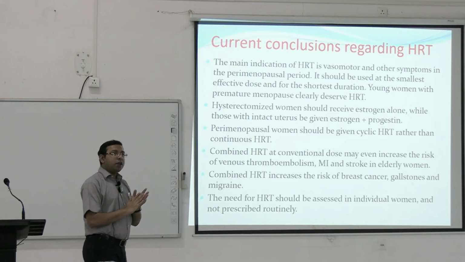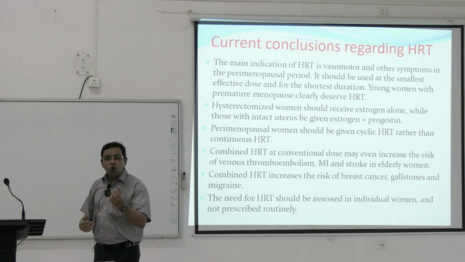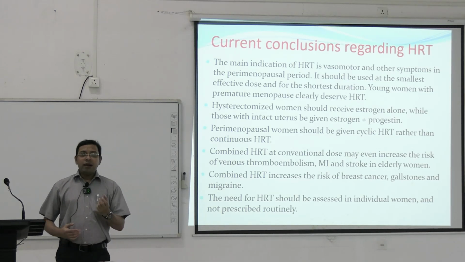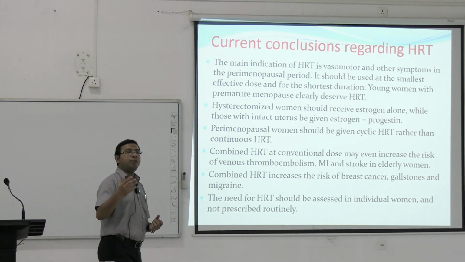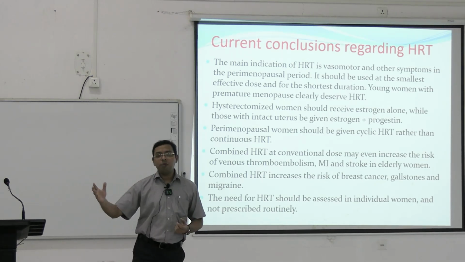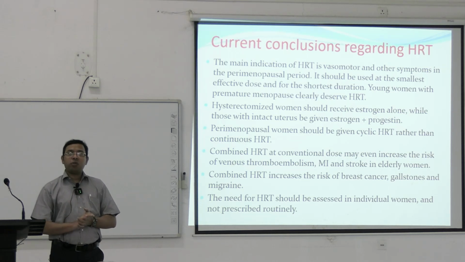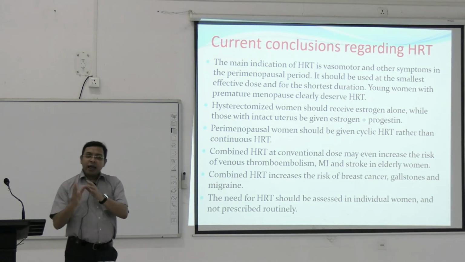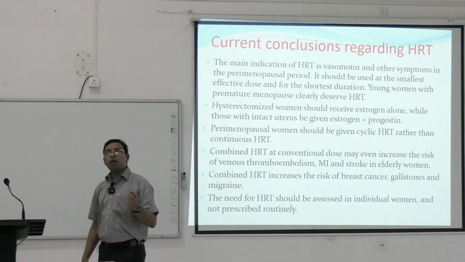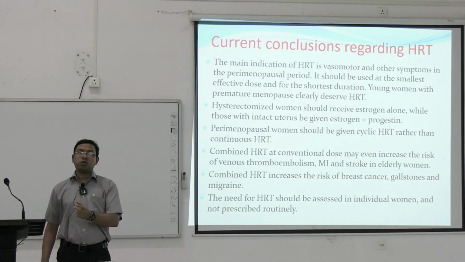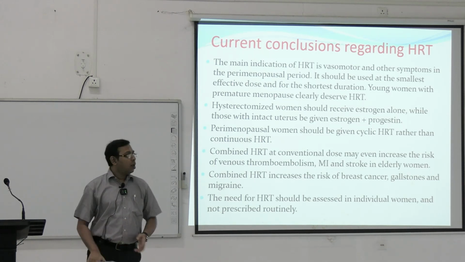Ultimately it has been decided by different types of trials that if we use very low doses of estrogen, that decreases the adverse effects of estrogen, and that can help in mitigating these different types of problems. Otherwise, if we use progesterone along with estrogen, the progesterone part can cut off some adverse effects of the estrogen. Okay, but the advantages of the estrogen are also somewhat cut off by the progesterone, because the actions of progesterone are just opposite to those of estrogen.